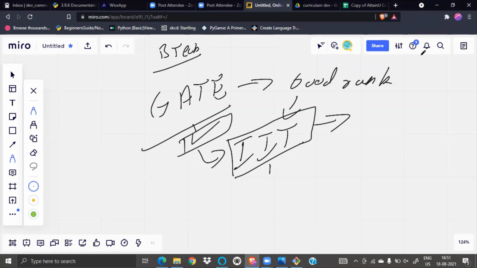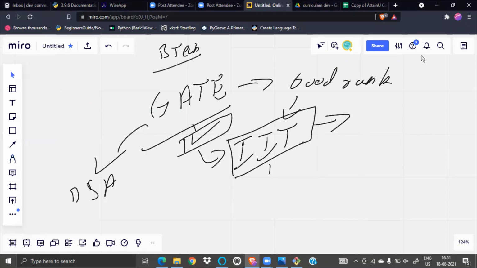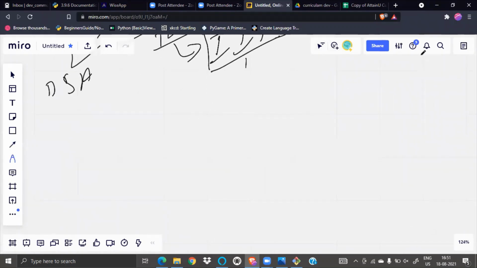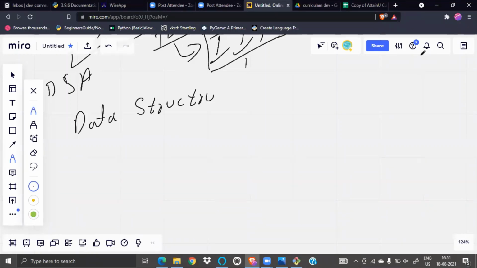In the GATE exam there are so many problems on data structure algorithms, DSA. We will cover it, I guess, next month. After Python we will cover DSA, data structure algorithms. It plays a very good role in cracking the GATE exam.